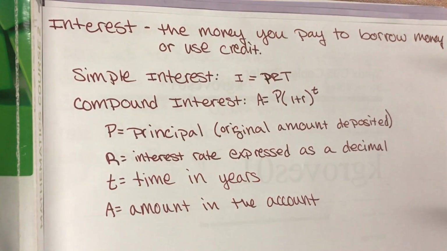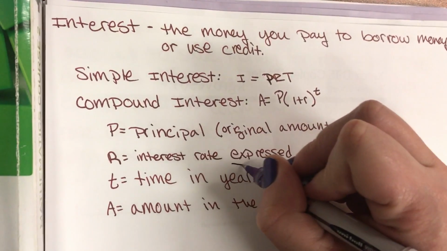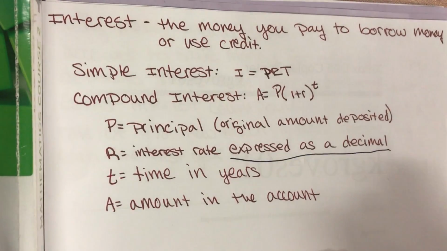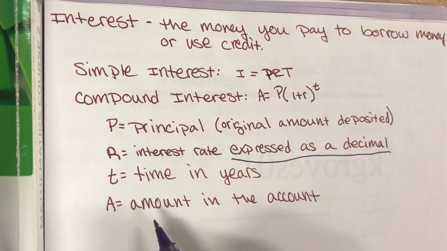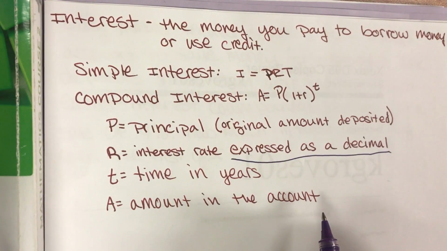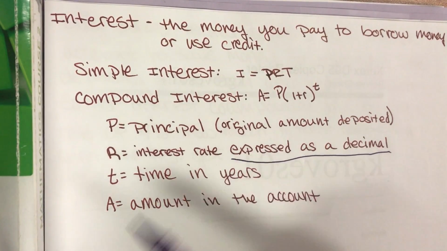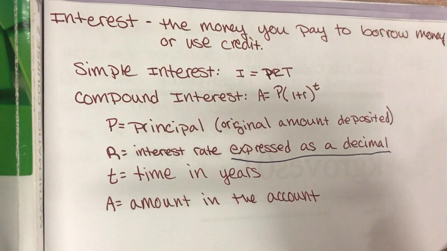So P stands for principal, the original amount deposited, not Mr. Knowles. R stands for interest rate, expressed as a decimal. This is super important. Most of the time you're going to see it as a percent, and you have to know how to change a percent to a decimal. And I'm sorry, no, your calculator will not do it for you. T equals time in years. And then A on this whole compound interest is the amount in the account. That is super important to know that it's the amount in the account, not the interest.